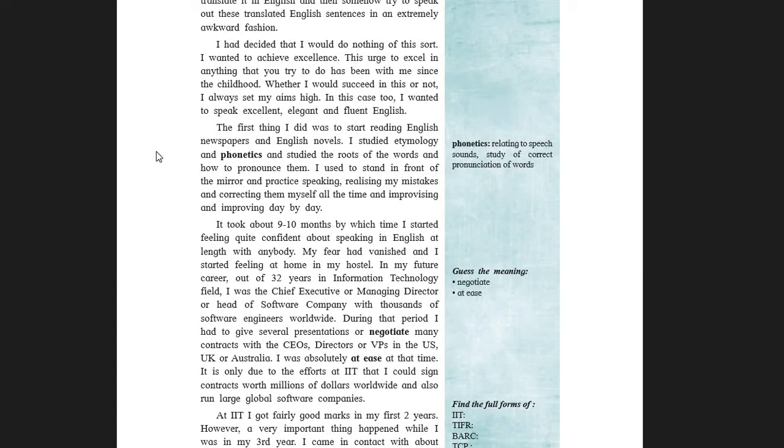Very important, students, when you're working on the basic fundas of the language. That is phonetics, means relating to speech, sound, study of correct pronunciations and all that. And etymology, that is something learning the gist of the language. What is etymology? Any thought is coming to your mind? Etymology, that is to study the origin of words and their roots. Yes, as I explained. Okay.